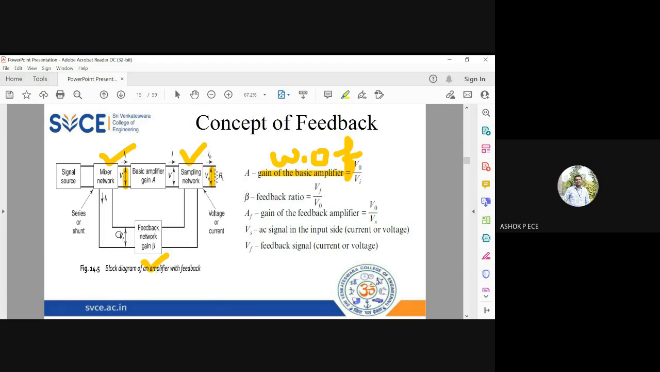So what is the output of beta? It is Vf. Vf means feedback voltage, Vf. And what is the input to beta? Coming from the output of the amplifier, V0. So beta is equal to Vf by V0.